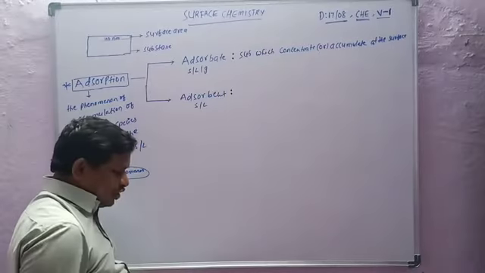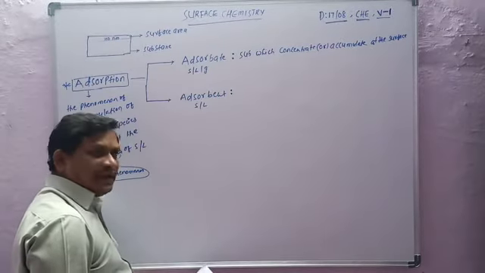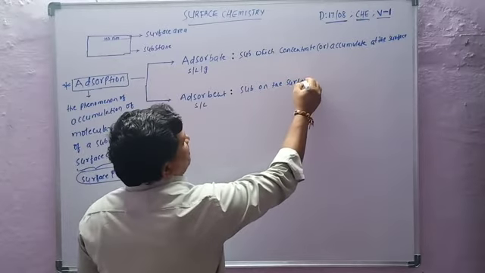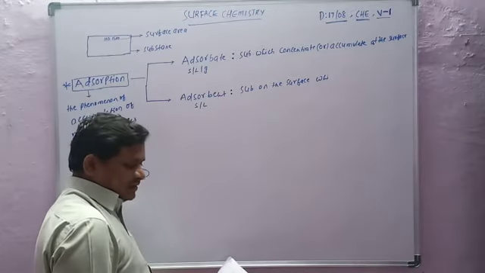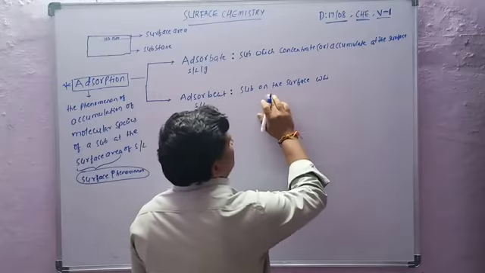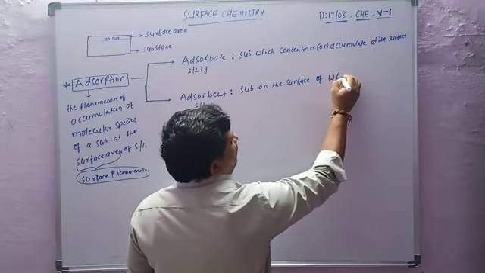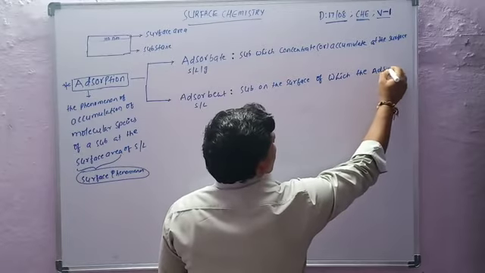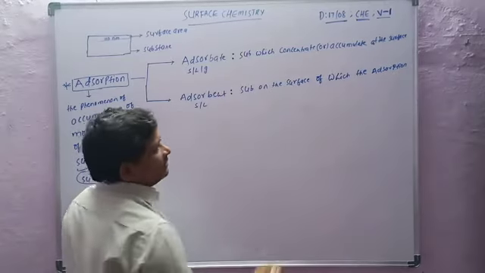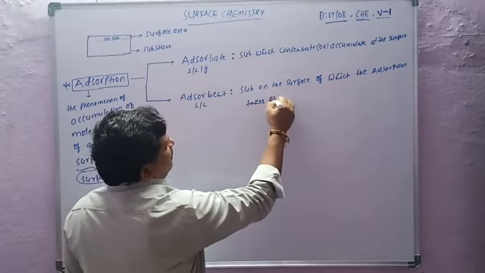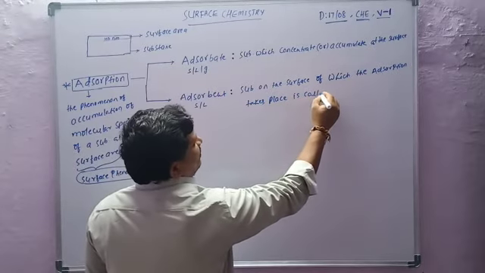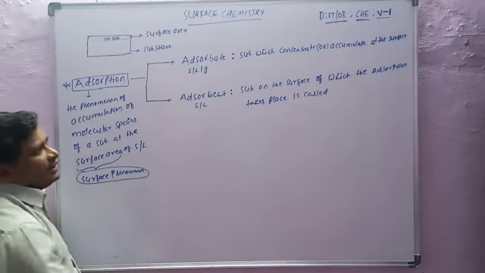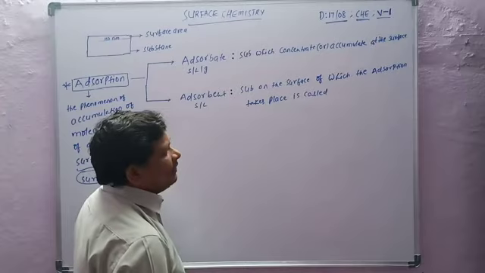Now what is adsorbent? Adsorbent means the substance on the surface of which the adsorption takes place.